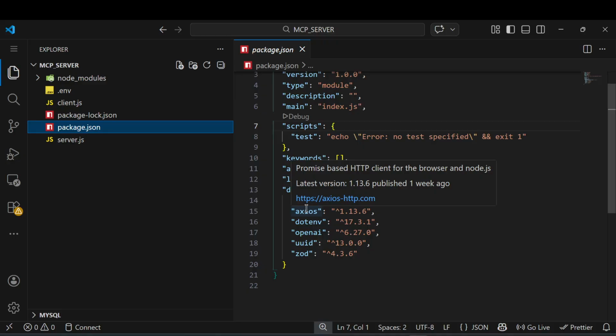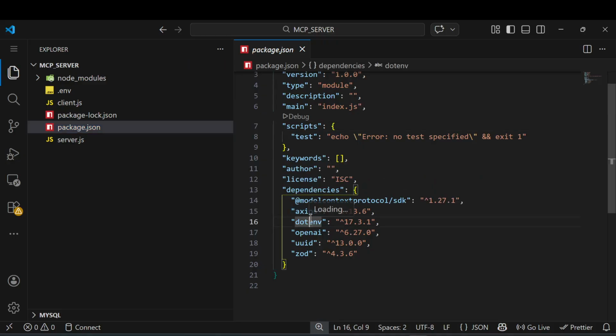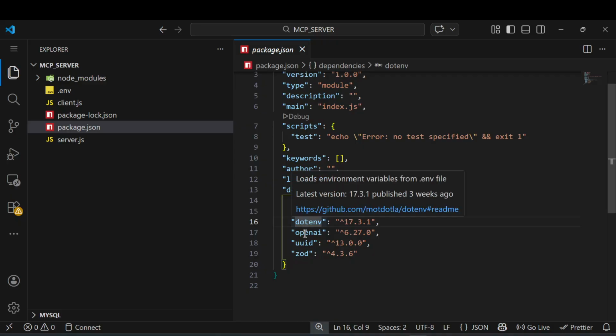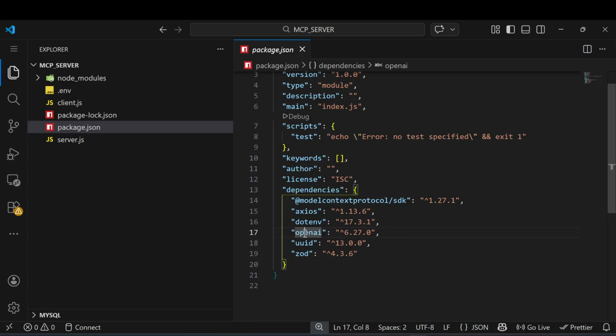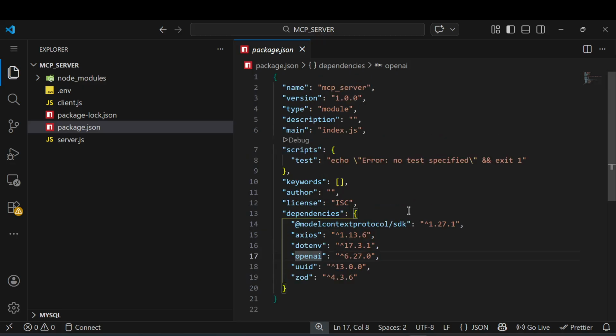Second, you can see .env, which is responsible for protecting our credentials. Then OpenAI: we need to call the LLM, and our LLM will decide which tools need to be called. Basically our server and MCP clients are everything, but we need OpenAI to generate a response. Then we install UUID, which we use for generating IDs, and Zod, which is for input validation. And you can see the Model Context Protocol SDK. We need to install this MCP SDK to register our tools and expose them.